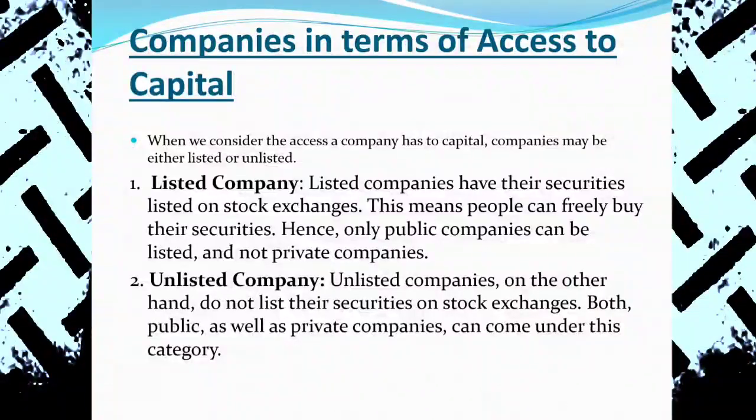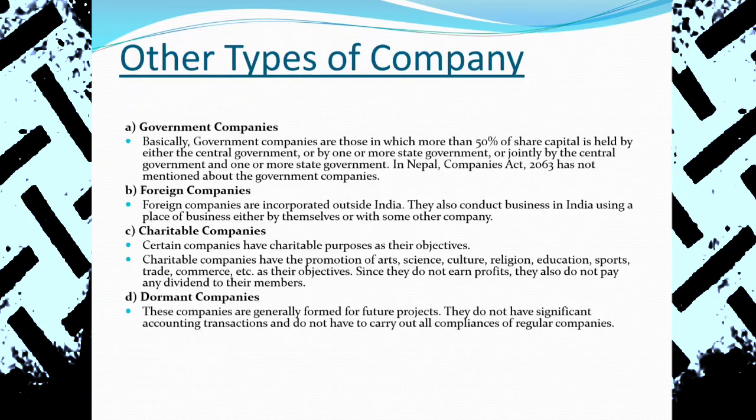So until they issue the IPO, they are considered unlisted, and with the issuance of the IPO, they are converted into a listed company. So there are two types of public company, listed and unlisted. Such kinds of different companies are there.